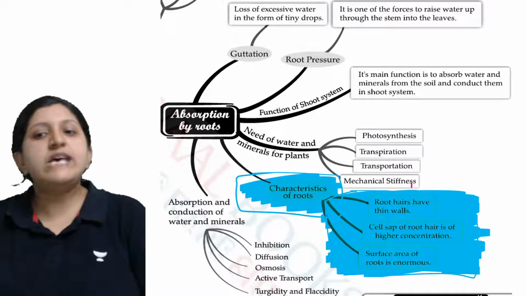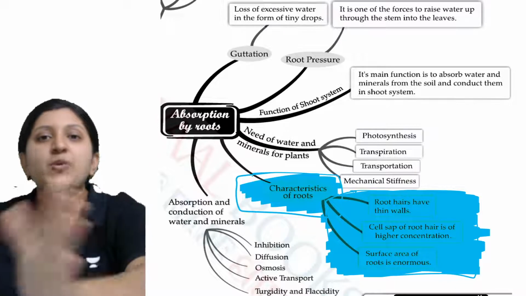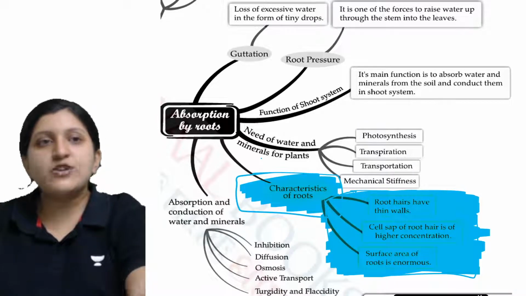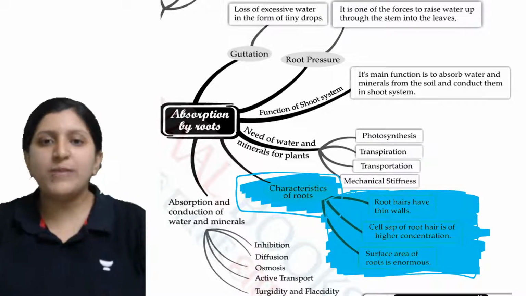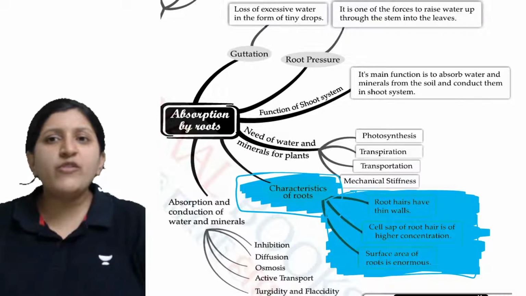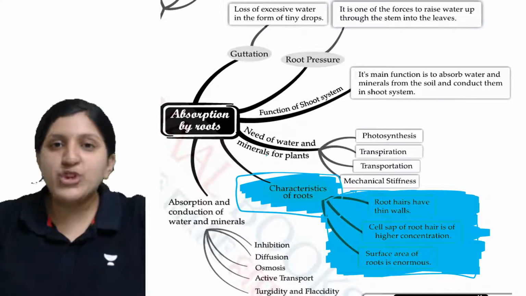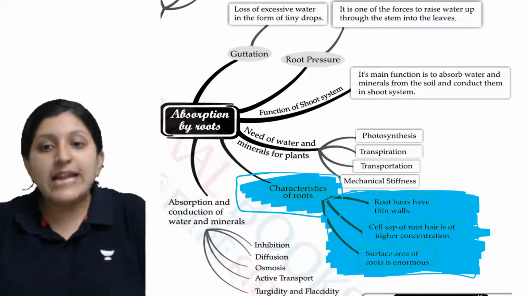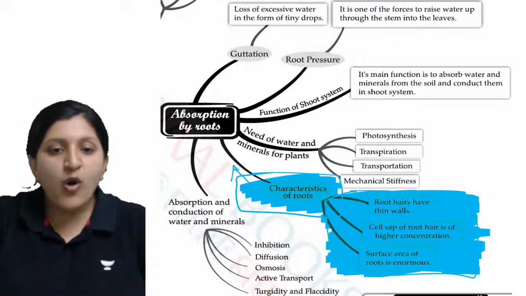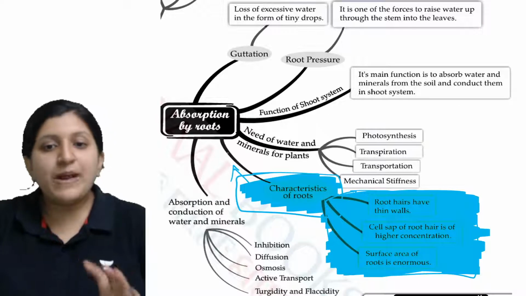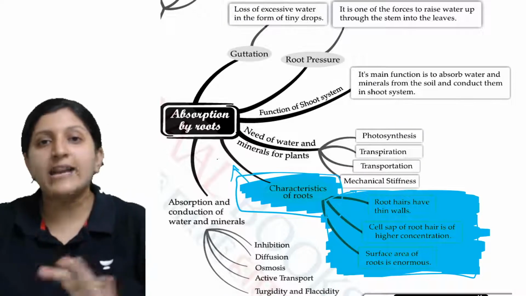Now you know the roots are having a thin wall, that is a thin cell wall, so that easy movement of the water can occur. If it is thicker, minerals are not taken inside the cell wall easily, and also the water. Anyway, we know that the cell wall is freely permeable, but if it is thinner, easy absorption can occur without any problem. Since the main agenda of root is to absorb the water and minerals, but minerals are not moving inside the cell membrane. Yes, they'll still remain inside the cell wall.